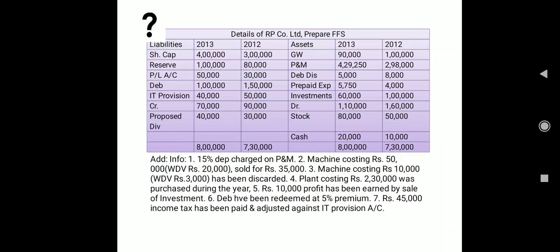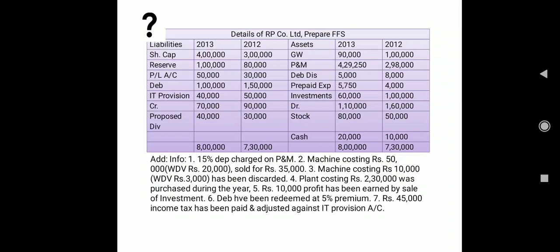And if there is no additional information related to proposed dividend, then what we have to do is assume the older one, that is 2012, as dividend paid, and it will be a part of our application of fund. And what we have proposed as dividend in 2013, we will treat as a non-cash expense. Clear on the liability side.